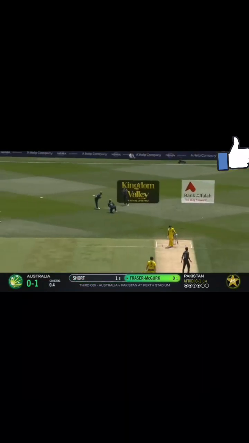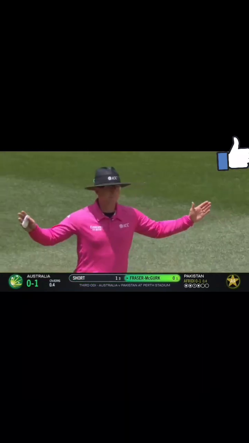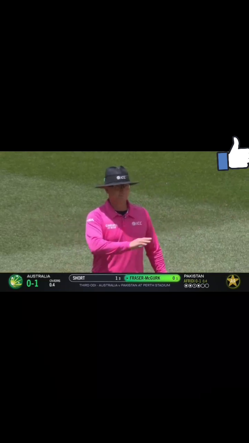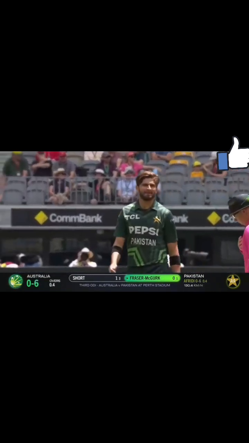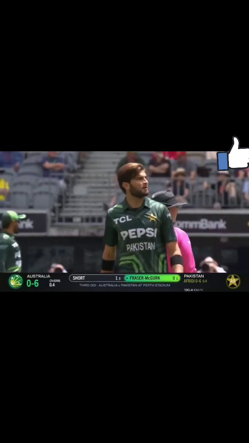Salmon's second slip. Oh, that's going to go to the boundary. Some handy extras for the Australians. It's 5 wides. It looks like he went for the one that runs across the right-hander there, and it moves past the bat.